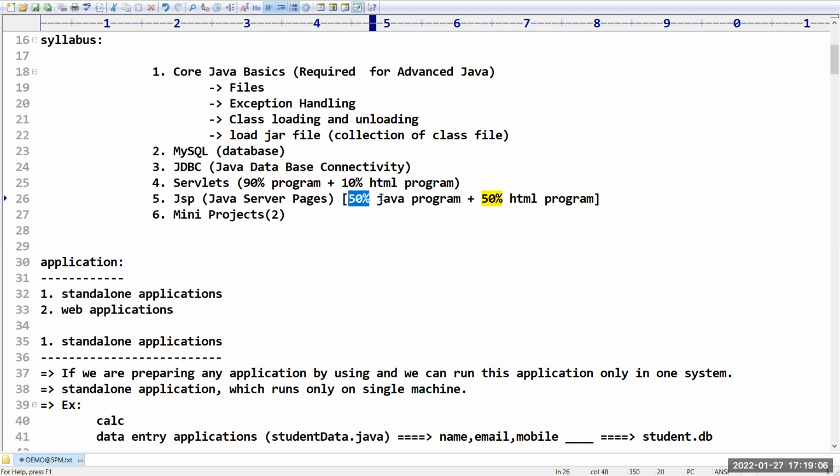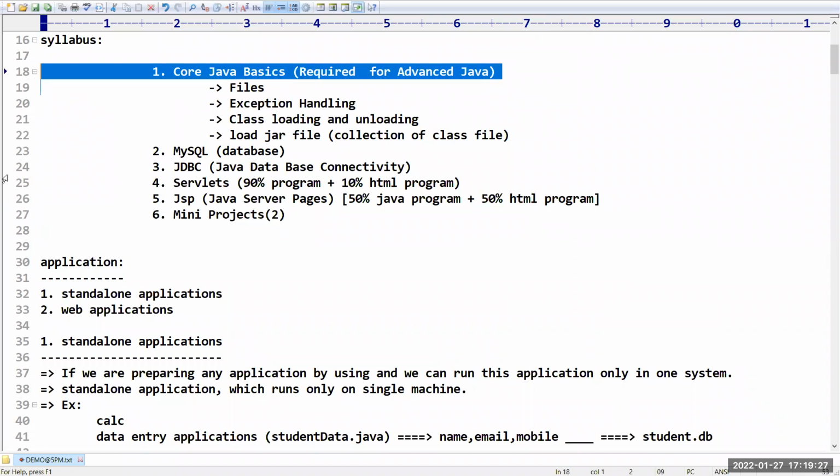In this case, we are going to reduce the maximum Java program, and we are going to create special tags called scriptlets. By using that, we can prepare the rest of the program. These scriptlet tags will be in the form of HTML only, sir. Next, we are going to see two mini projects also related to this.